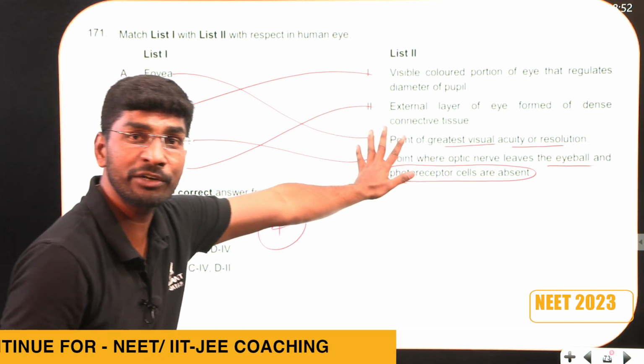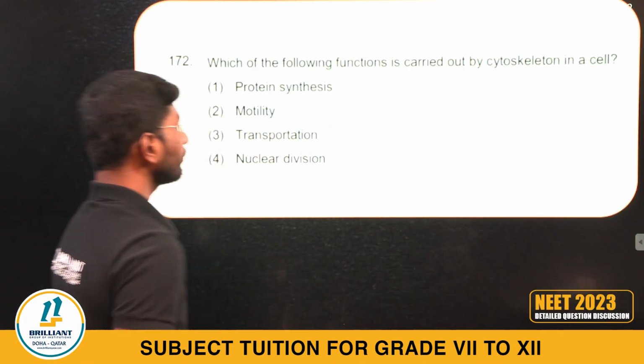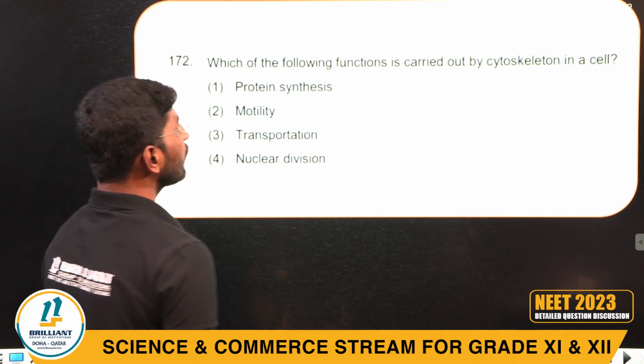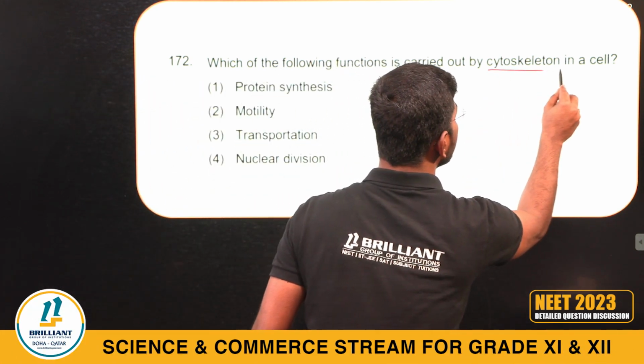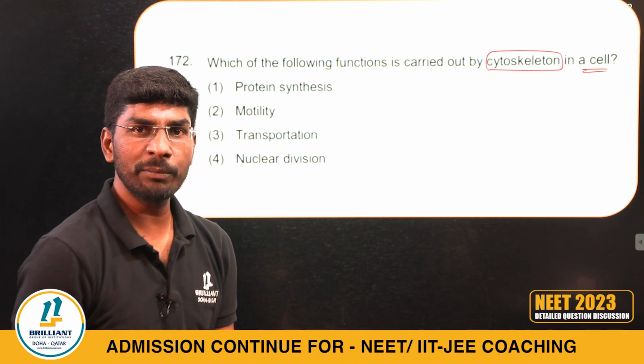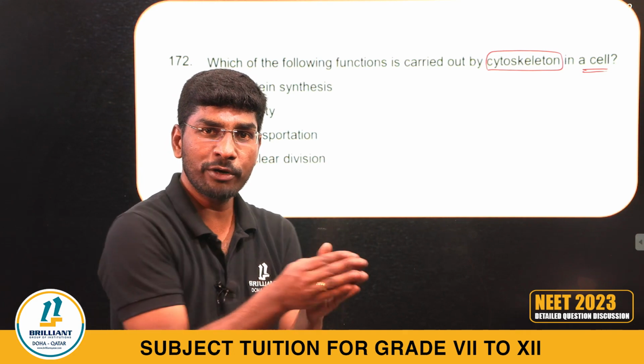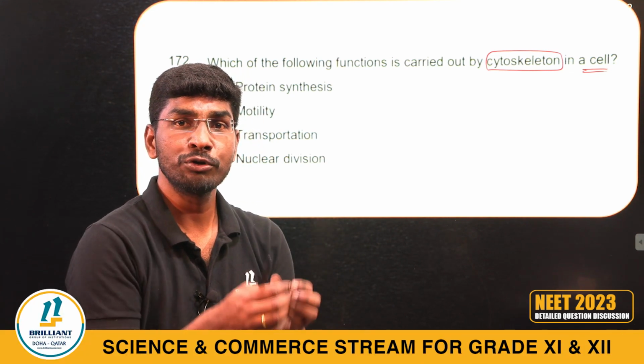I hope everyone has done this in examination. 172. Which of the following functions is carried out by the cytoskeleton in the cell? In theory class, I told you the cytoskeleton has microfilaments and tubulin proteins.